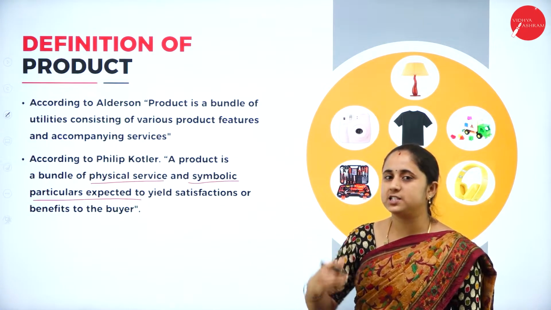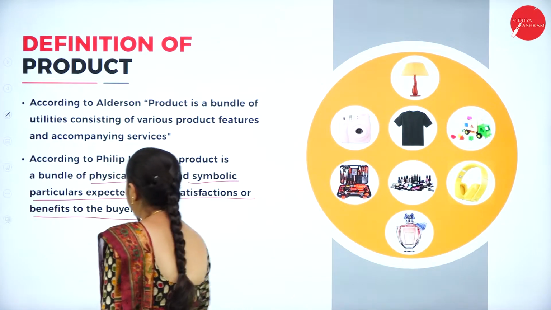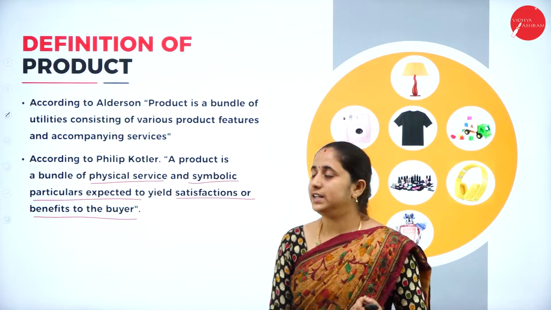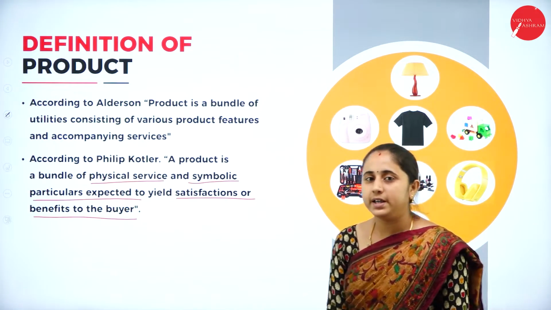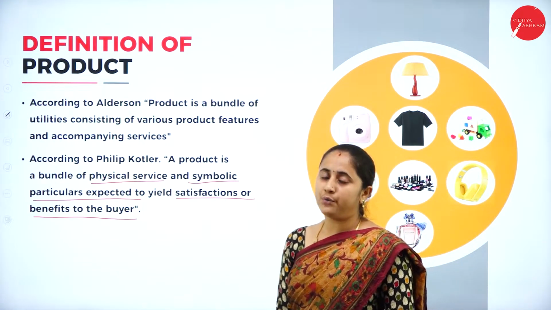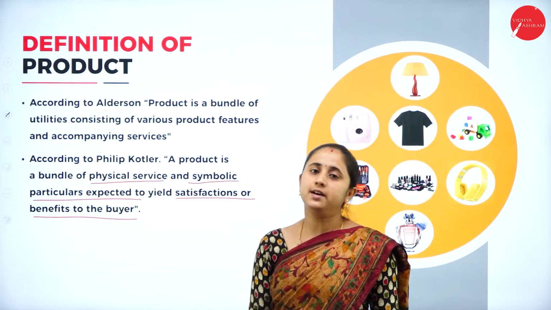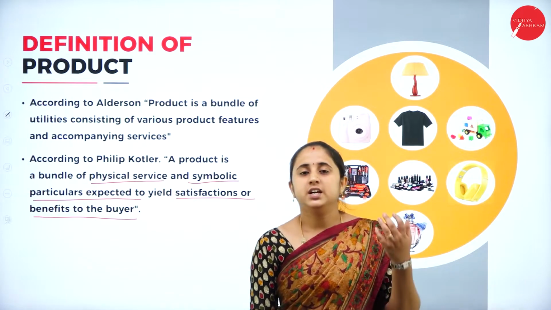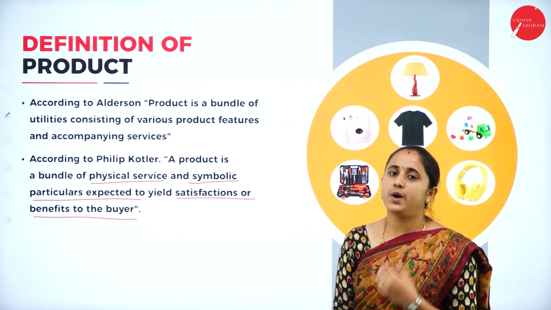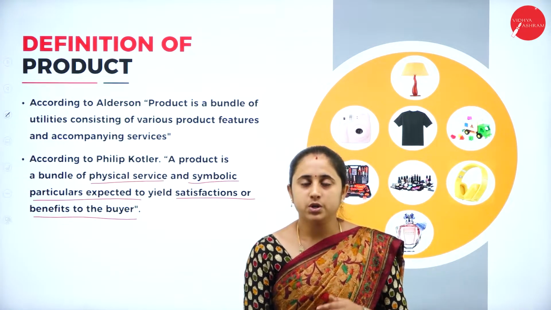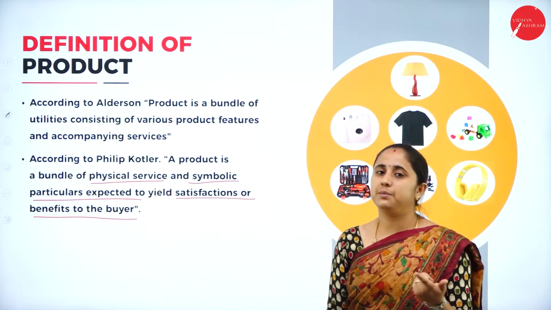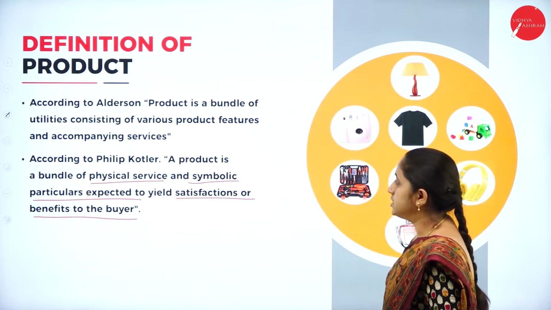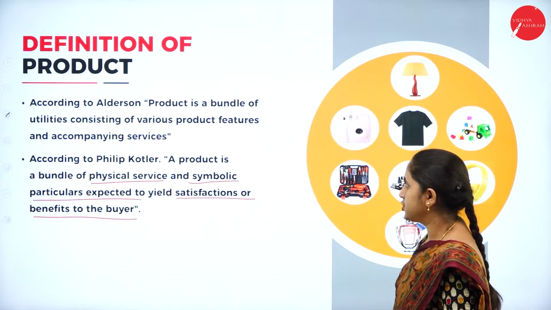Customer will expect it should have some utility or benefits to the buyer. In general, product means anything that has the bundle of satisfaction, the ability to satisfy the customer needs and wants. So it's a bundle of satisfaction.